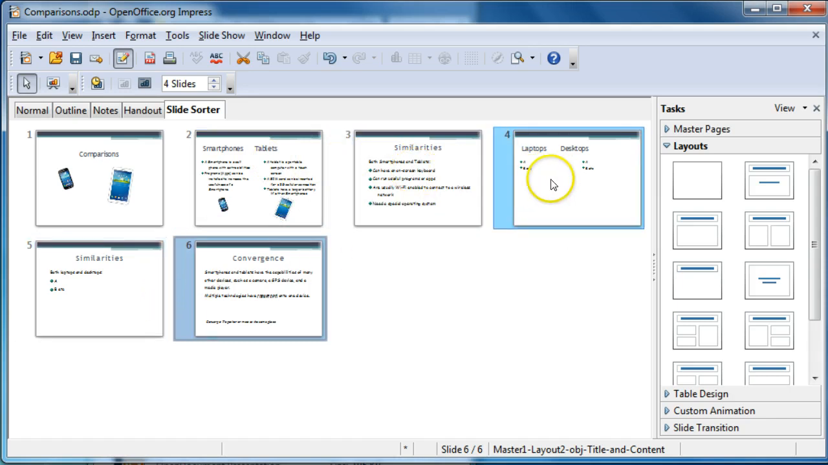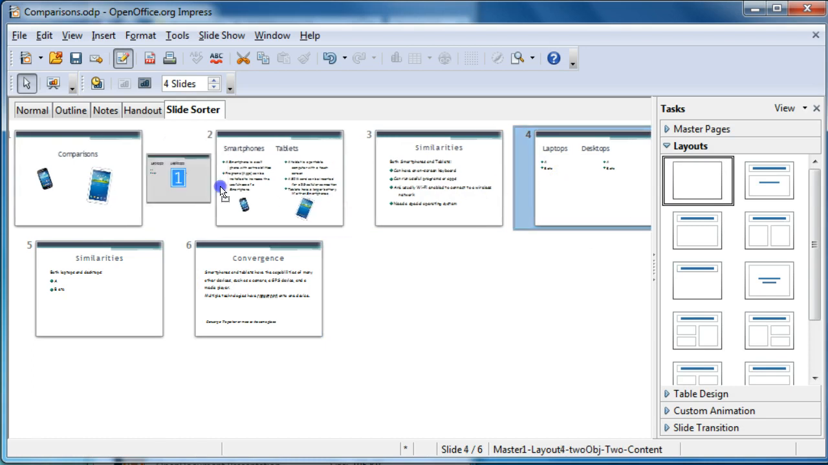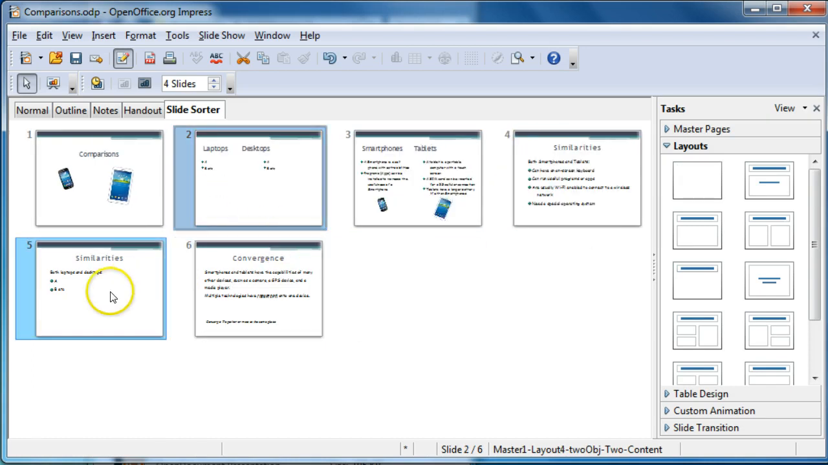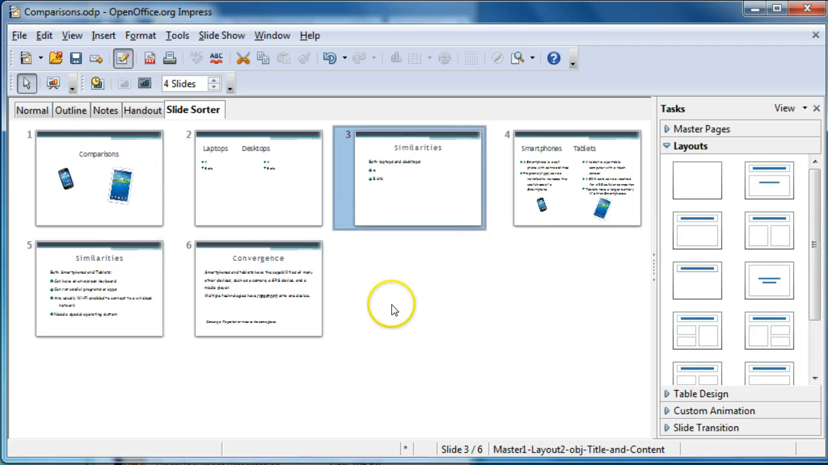If we wanted to do the laptops and desktops first, we would simply drag it to that position. Now we're dealing with laptops and desktops first, and then with smartphones and tablets.